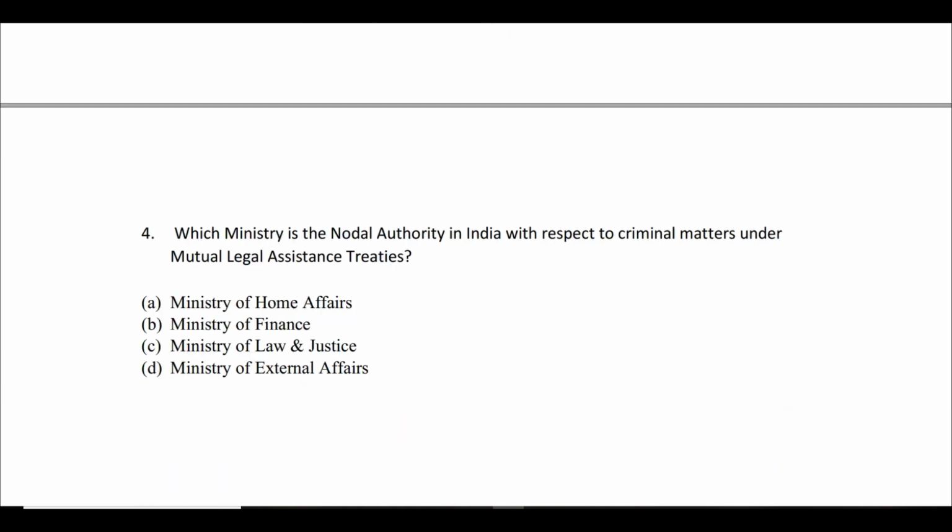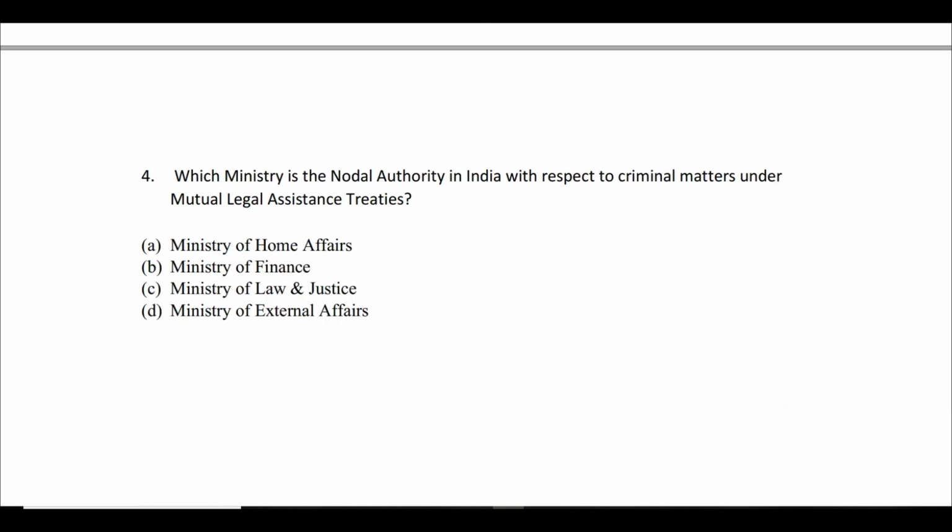Moving on to question number 4. Question number 4 is with regards to the Mutual Legal Assistance Treaty. What is this all about? So the question is asking, which ministry is the nodal authority in India with respect to criminal matters under mutual legal assistance treaties?